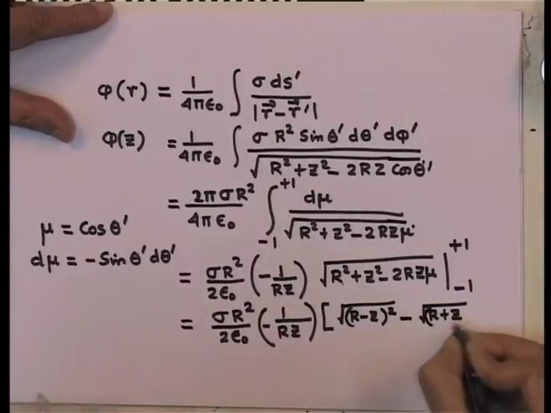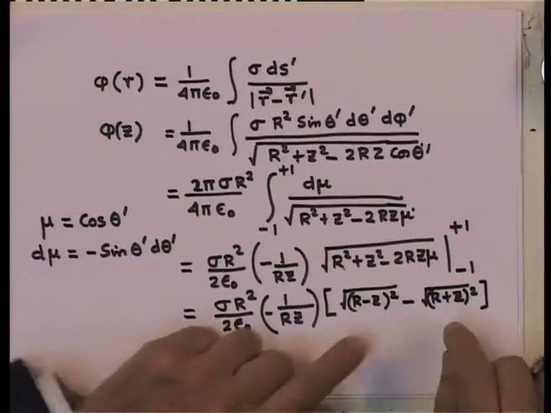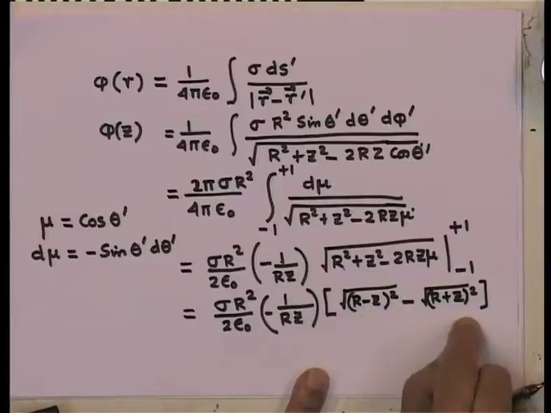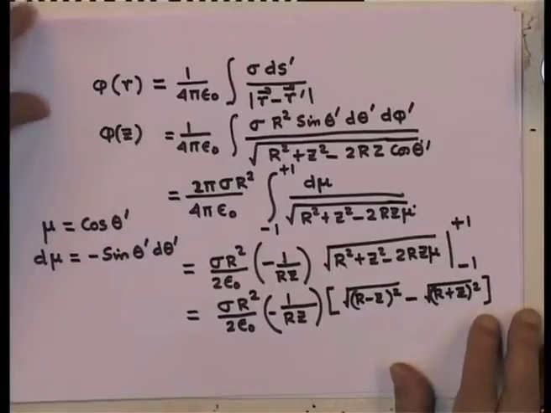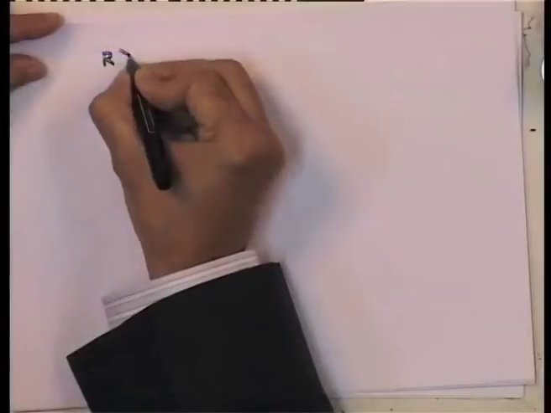There is a reason I have written it like this, because we have to take care while taking the square root that the positive square roots are taken. So, let us look at what it implies. So, this means that if I am talking about points inside the shell, for points inside the shell, radius r is greater than z.